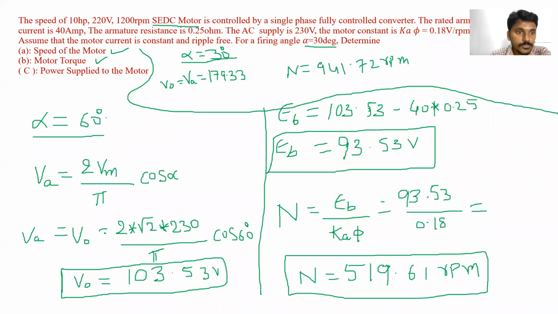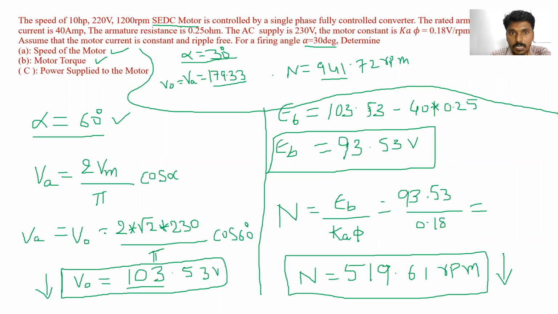Clear? And if you increase the firing angle from alpha is equal to 30 degrees to 60 degrees, did we change any other value? Nothing is changed. Only we increase the firing angle. But by increasing the firing angle, the voltage is decreased. It was 179.33 before, and now we got 103. The output voltage decreased. If the output voltage is decreased, then what about the speed? Speed is also decreased.